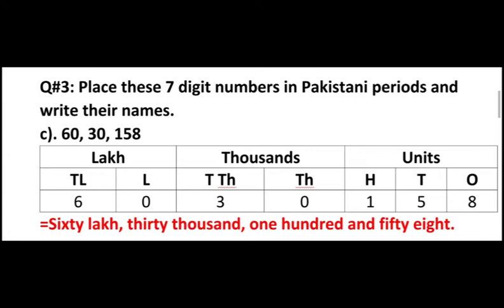Okay. And if we talk about the thousands family, again we have two numbers, 30 plus 0 equals 30, so it will be 30,000. And if we talk about units, 1 is under hundreds, so it's 158. 50 plus 8 equals 58. So it will be 60 lakh 30,000 158. Is it clear?